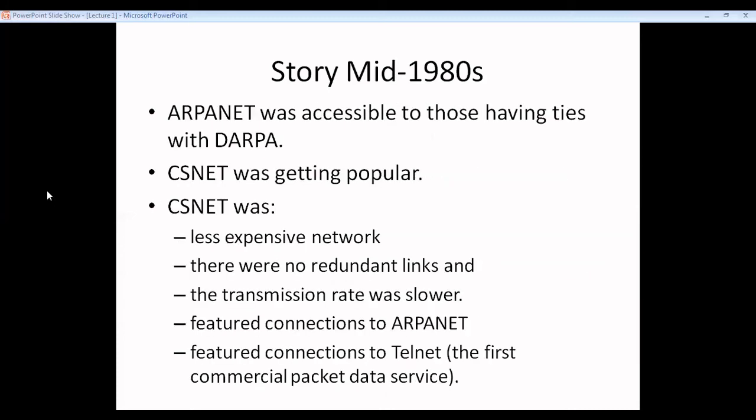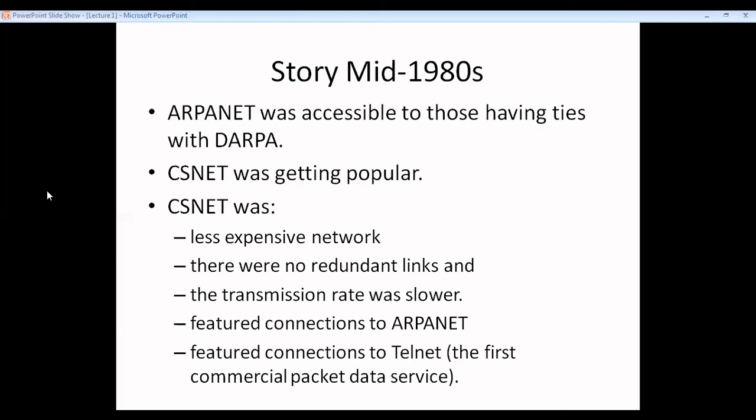Now in the mid-1980s, ARPANET was accessible only to those having ties with the Department of ARPA. So there were several other universities and other organizations which were interested in networking. Because of that, CSNet was getting popular.